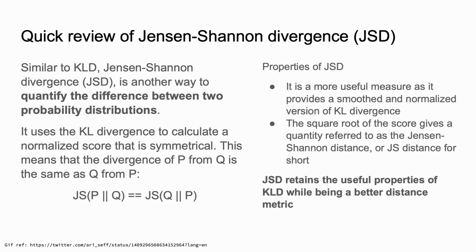Before we move on, let's just quickly review Jensen-Shannon divergence or JSD. Similar to KL divergence, Jensen-Shannon divergence is another way to quantify the difference between two probability distributions. Essentially, it uses the KL divergence to calculate a normalized score that is symmetrical. This means that the divergence of the distribution P from Q is the same as the divergence of the distribution Q from P. Because of this property, JSD can also be used as a legitimate distance metric. So overall, the Jensen-Shannon divergence retains the useful properties of KL divergence while being a better distance metric.